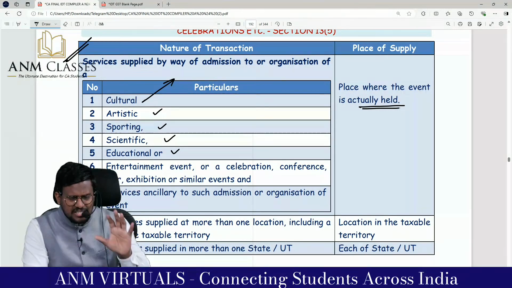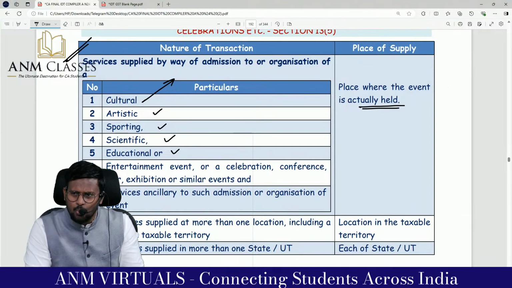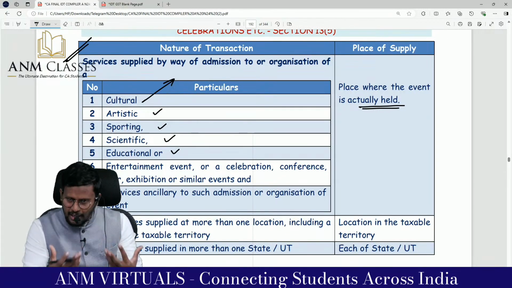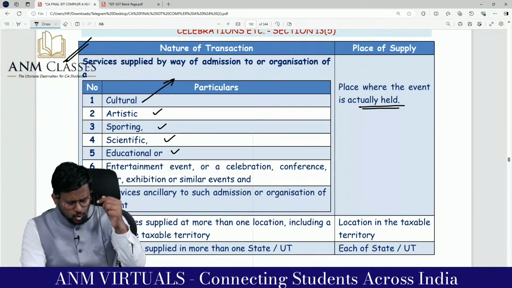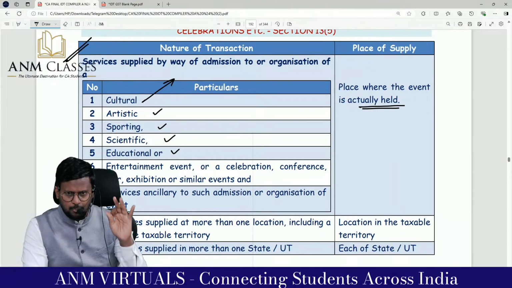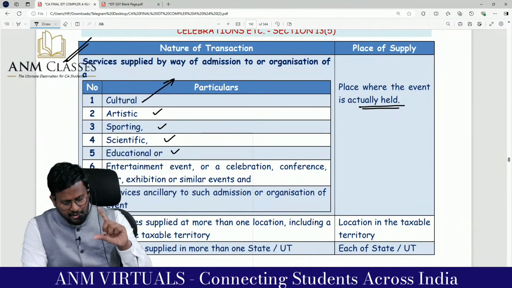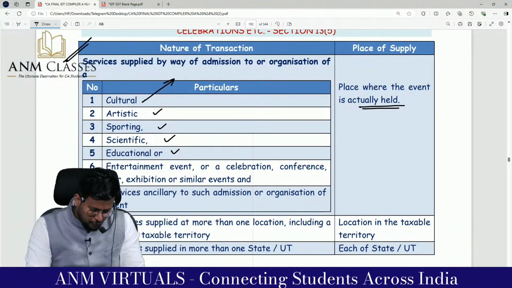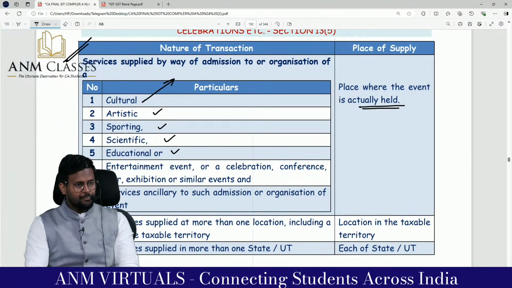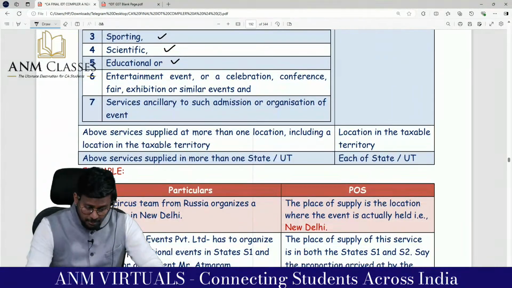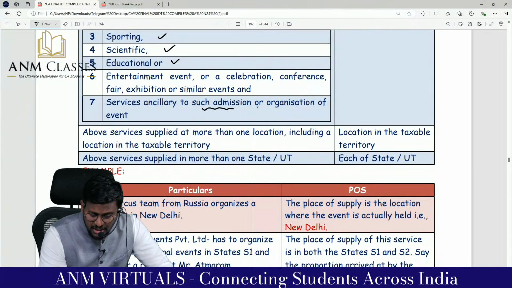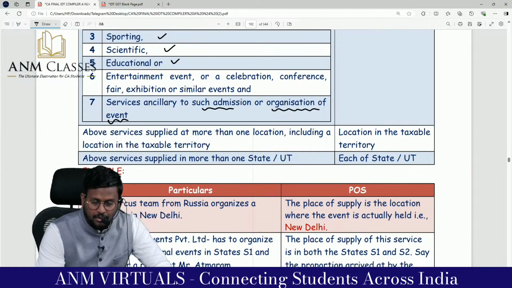அப்ப as per 13 subsection 5, which is event, place of supply is the place where the event has been actually held. Are you really with me? Place where the event has been. What are the events? சொல்லு பார்க்கலாம். Cultural, artistic, sporting, scientific, educational, entertainment event or celebration, conference, fair, exhibition, and services ancillary to such admission or organization of what? That means here service ancillary to such admission or what of event?